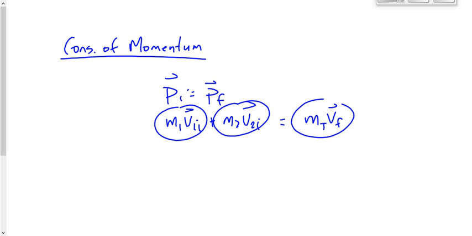So if they bounce apart, you're going to have at least 2 objects afterwards. If they stick together, you're only going to have 1 object afterwards. Usually it's one of those 2 situations. 2 objects either bounce apart or stick together. But understand that there could be more. There could be 3, 4, 5 objects conceivably, although that doesn't usually happen. Don't memorize exactly what you see here. Look at the situation, count up the number of objects you have, and put a term in for every object. And it shouldn't be that hard. All right? Plug in your numbers, solve for whatever variable you're looking for.